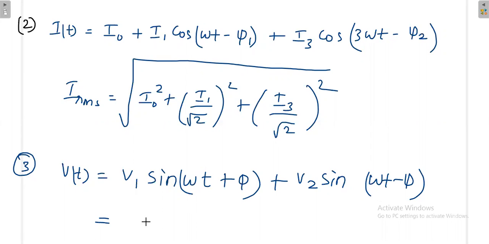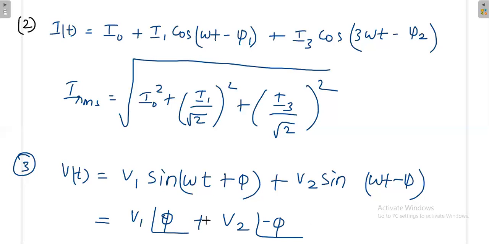So what you are getting actually depends on the phase. You can write like this, V1 with phi 1, then V2 with minus phi 2. What value you are going to get will be decided by this phi. Because for example, if this is 0 degree and this is 180 degree, what will happen? Both may cancel. That means you will get the difference. So when you have the same frequency, based on the phase, finally you may get any value, nobody knows. So that's why, when the frequencies are same, you have to be a little bit careful.